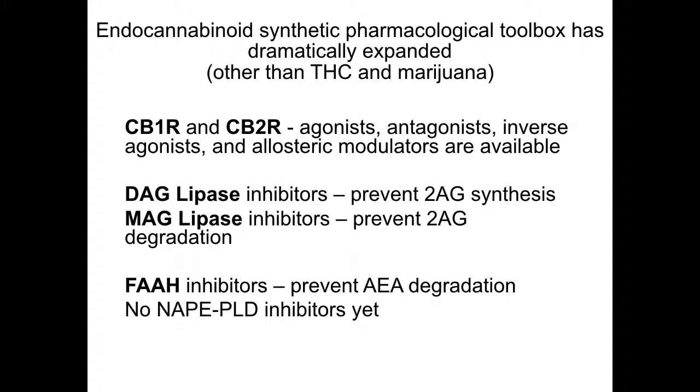Despite the hurdles in using THC and marijuana for research, synthetic CB1 and CB2 receptor acting drugs, compounds that inhibit DAG and MAG lipase, and FAAH inhibitors have been developed for research use.